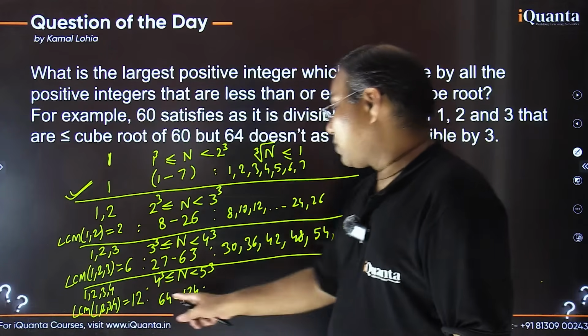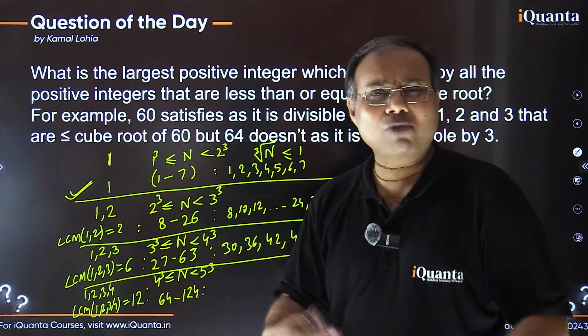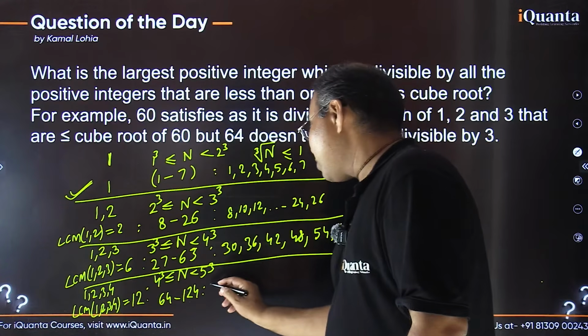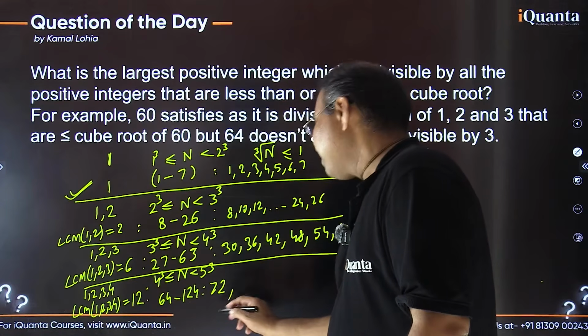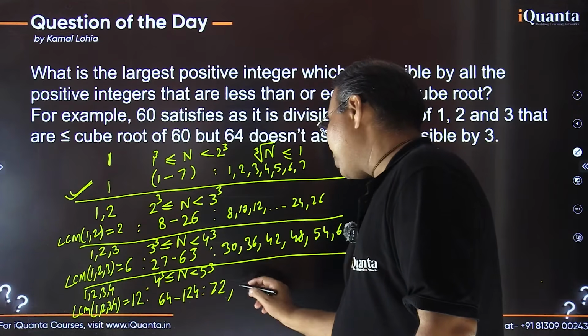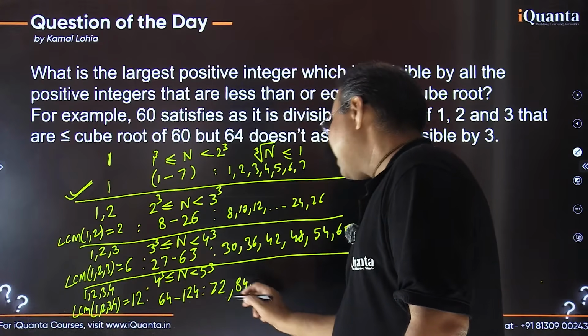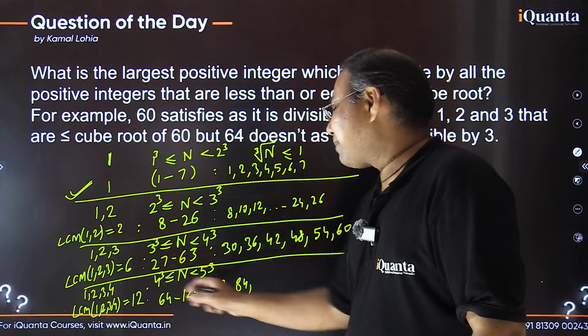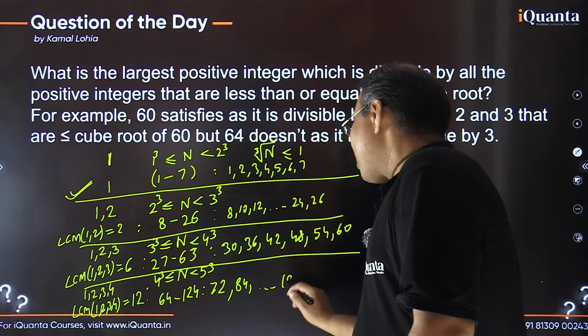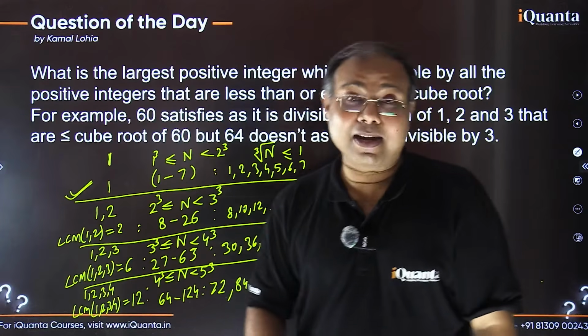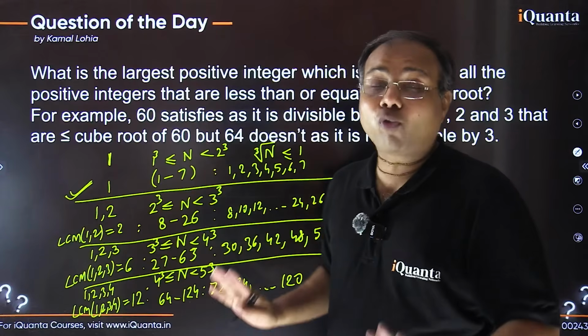So 64 के बाद smallest multiple of 12 is what? It is 72, right? So n could be 72, that will satisfy, and 72 के बाद 72 plus 12 कर देता हूँ, 84 will satisfy, and basically the largest multiple in this series would be 120. So basically so far we have found 120, right? So 120 is the largest number so far we have found.